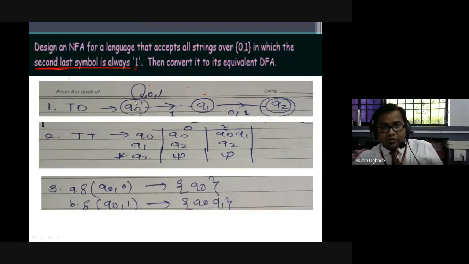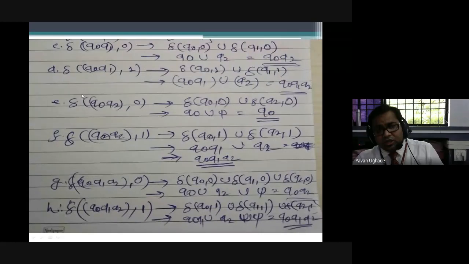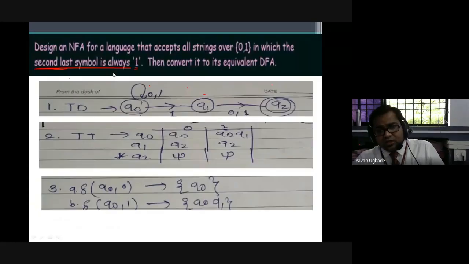Always target only the initial state first. q0 over 0 is q0, q0 over 1 is the new state q0 q1, you can see here. In the same fashion we will be following the other transitions. Here we have got q0, and now q0 q1, so q0 q1 is the new state.